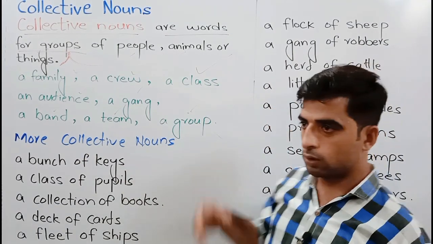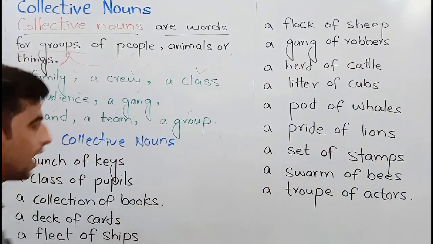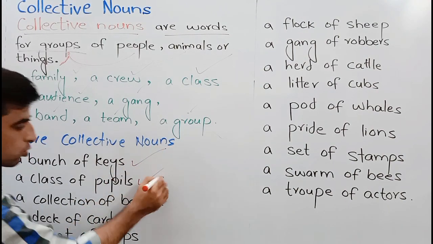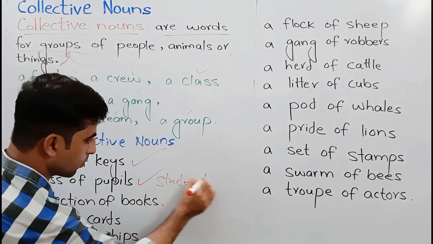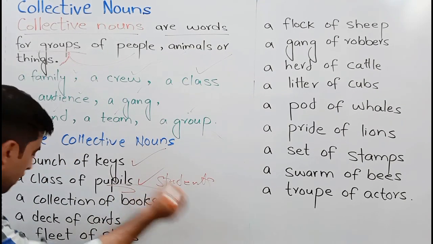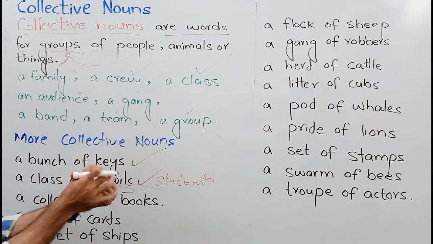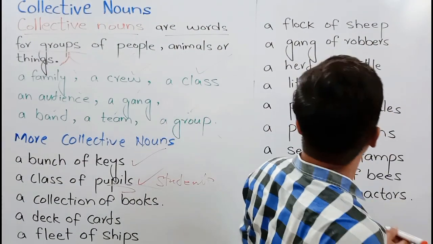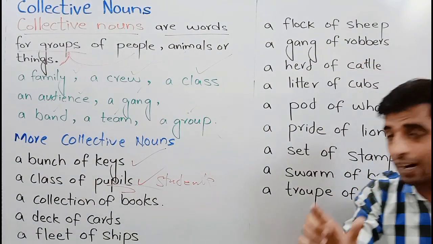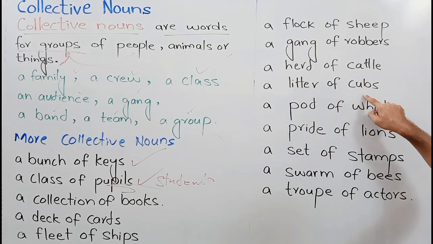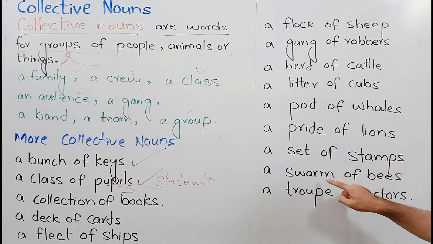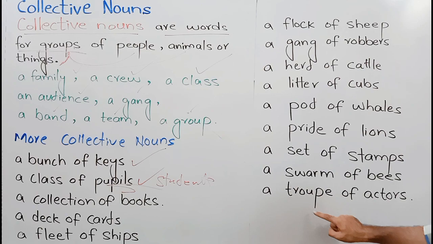More collective nouns. So try to memorize these. A bunch of keys, a class of pupils, students, a collection of books, a deck of cards, a fleet of ships, a flock of sheep, a gang of robbers, a herd of cattle, a litter of cubs, a pod of whales, a pride of lions, a set of stamps, a swarm of bees, a troop of actors.